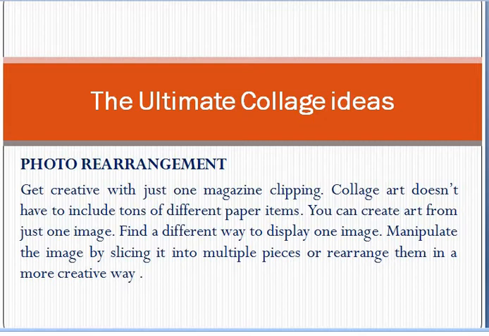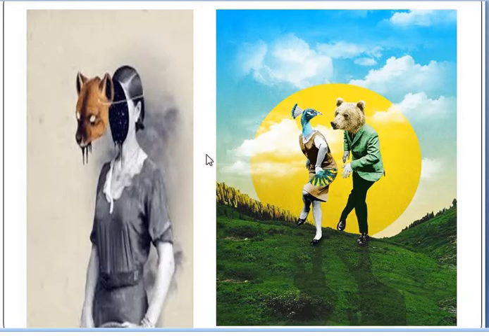Get creative with just one magazine clipping. Collage art doesn't have to include tons of different paper items. You can create art from just one image. So find a different way to display one image, manipulate the image by slicing it into multiple pieces or rearrange them in a more creative way. So that is also another photo rearrangement. So this is an example for this thing. Here in this first picture you could see the body of a human and the head is some animal. So it is possible only in the pictures, in this collage artwork only.